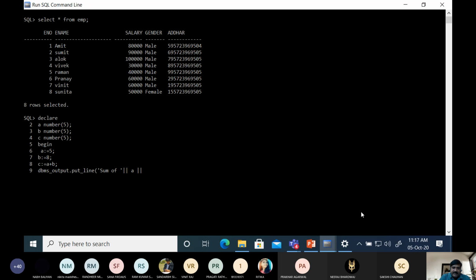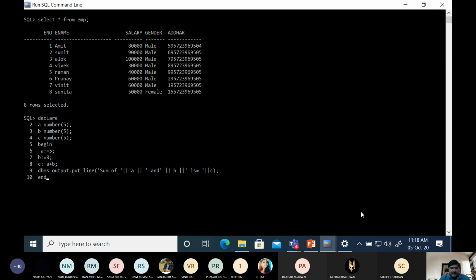And again concatenate string, and then we want to display the value of b. Again string is equal to, and after that we want to display the value of c, and in c we have sum of a and b. And here we write end.